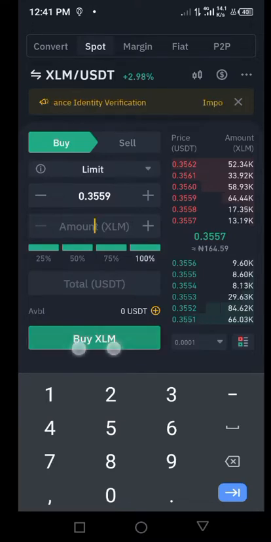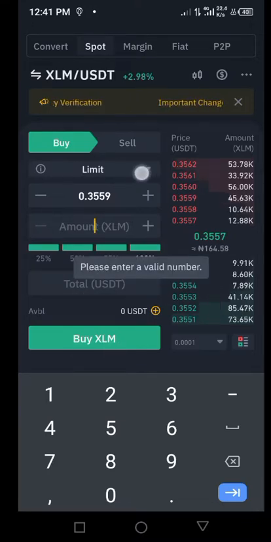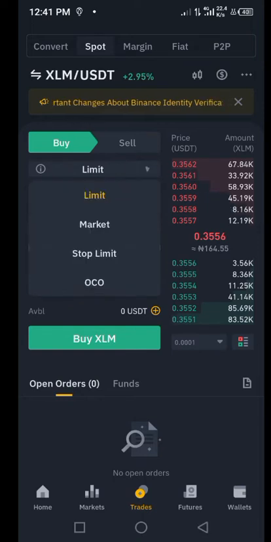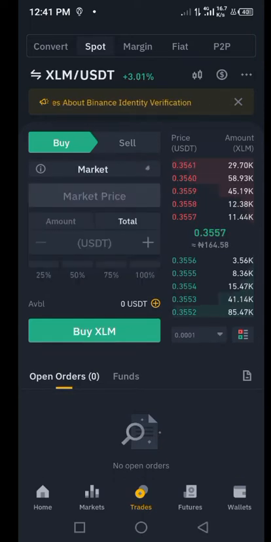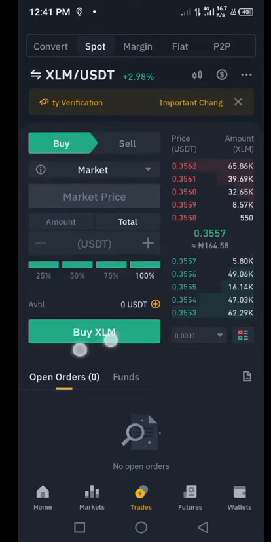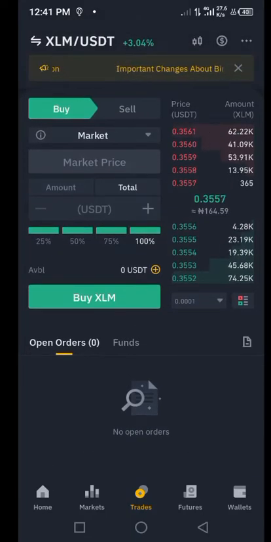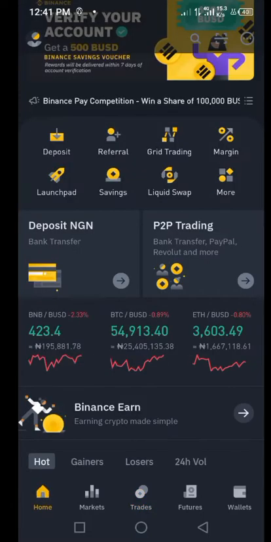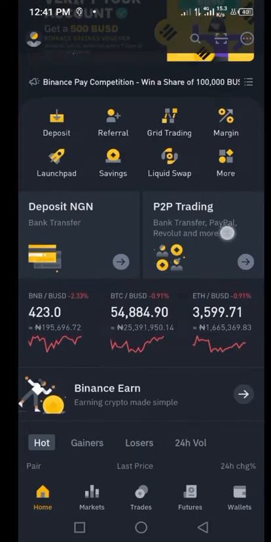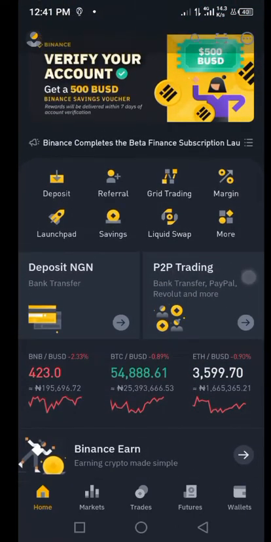Now you click on buy. But I will advise you to choose market so that it goes immediately. Market order. Now you put in all, and then you choose buy XLM. Once you do that, your XLM coin will be changed to USDT. Now once that is done, the next thing for you to do is move straight to P2P trading.